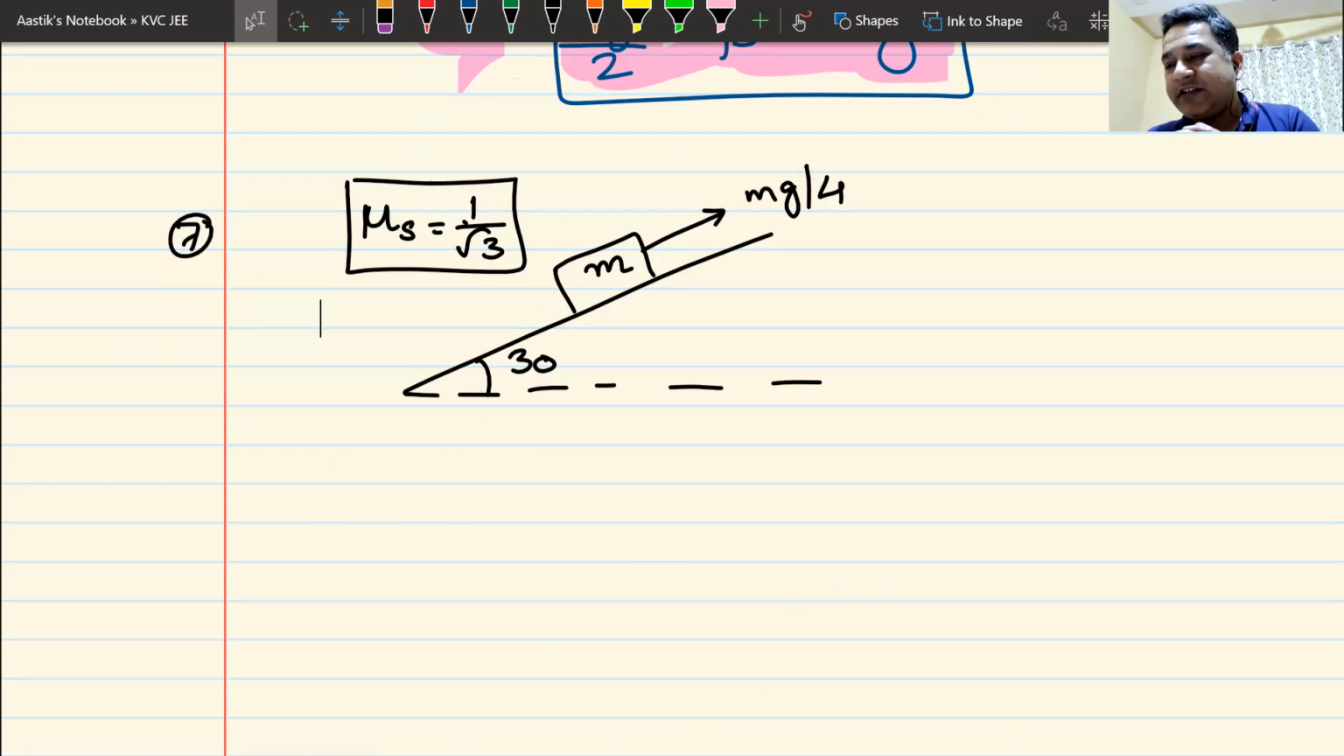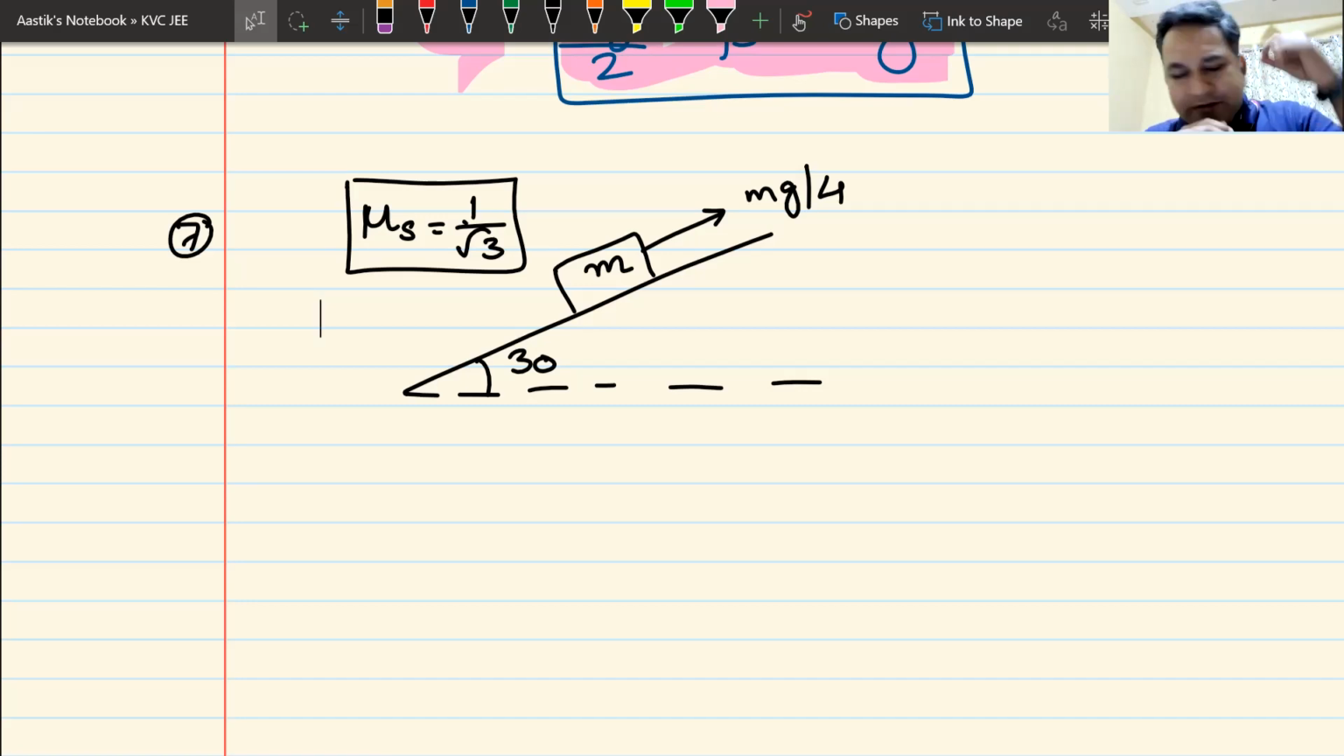Time for you to test your skills. First of all, you have to tell me whether the block remains at rest or it moves. If it remains at rest, why it remains at rest. If it moves, why it moves. Whatever the case is, you have to tell me the value of friction.